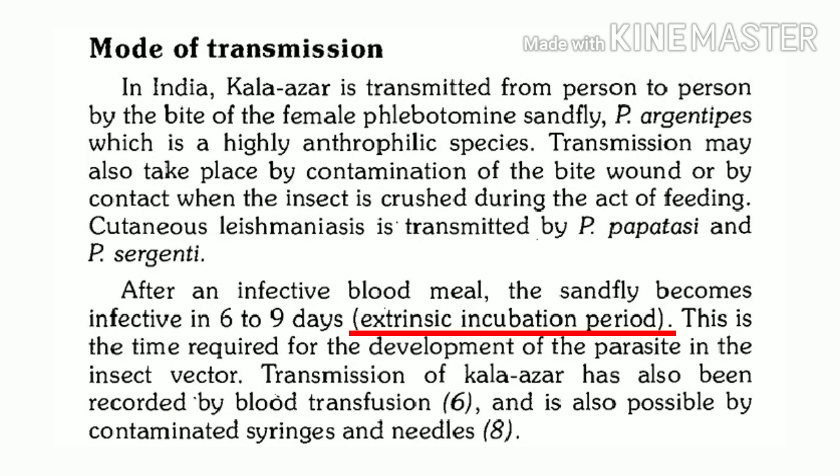What is extrinsic incubation period? Extrinsic incubation period is the period which is required for the vector to become infective. So when the vector takes a blood meal from an infected person, the time which is required for the vector to become infective, so that it can effectively transmit the infection, is 4 days to 25 days. Extrinsic incubation period is 4 to 25 days.